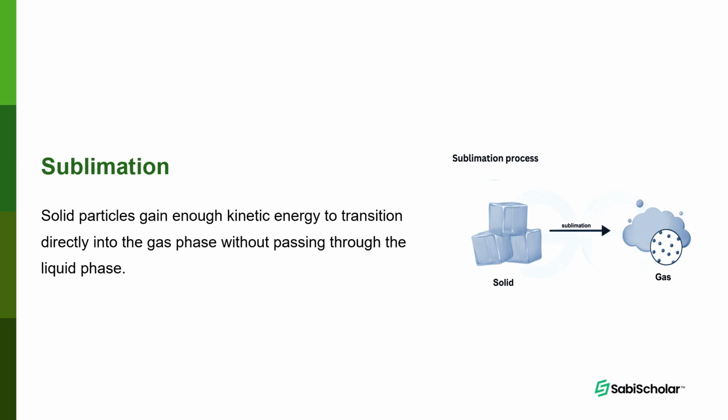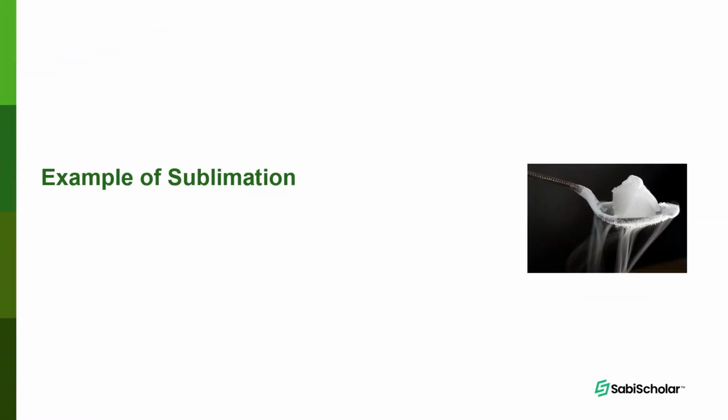When you leave it, it just continues disappearing and getting smaller and smaller. That means it's changing from being a solid to being a what? Gas. All right. Example of sublimation: dry ice.